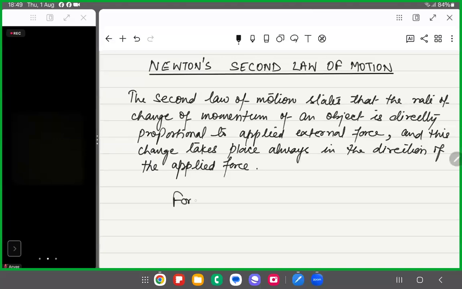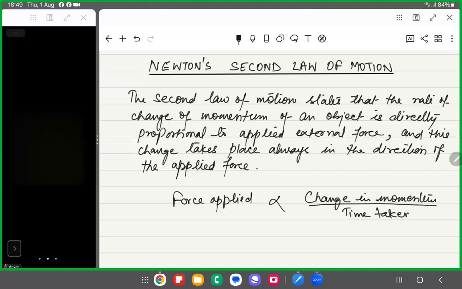Okay, right? So this force applied creates a change in momentum. So this force applied is proportional to the change in momentum divided by the time taken for that change.